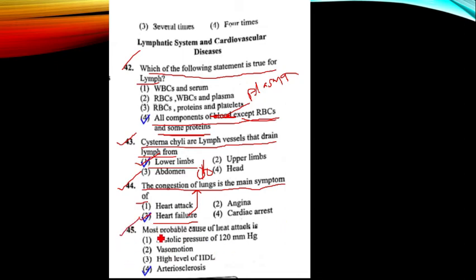Question number 45, the most probable cause of heart attack is arteriosclerosis. The blood vessels which supply blood to the heart muscles are called coronary arteries. The inner walls of the coronary artery are deposited with calcium, cholesterol, fat, etc. Because of that, the diameter of the blood vessel is decreased. Hence, question number 45, option 4 is the correct answer.